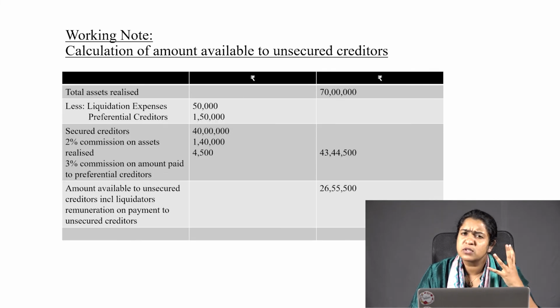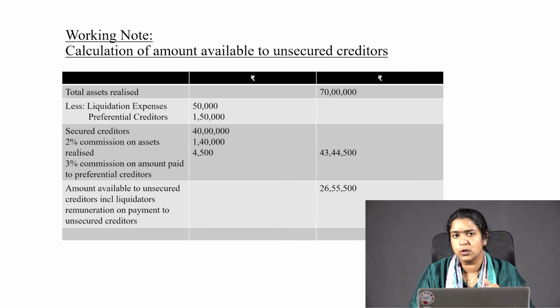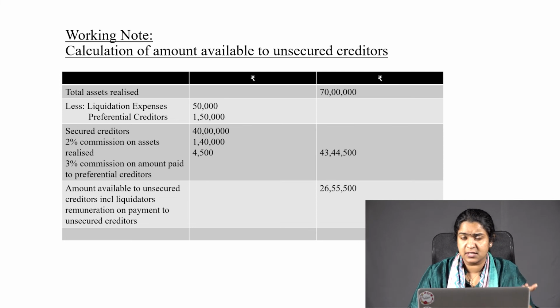As you know, before starting any question, first we have to go to the working note. So let's go to the working note. We have the calculation of amount available to unsecured creditors. In the steps we had already discussed, the first step is realizing the assets. So the liquidator has realized the asset and there is an amount of 70 lakh. Next, we have to deduct liquidation expenses or expenses of winding up. Liquidation expenses are directly given in the question as 50,000. Then we have preferential creditors. The amount due to preferential creditors is 1,50,000.